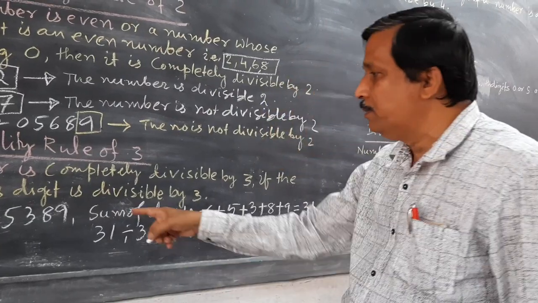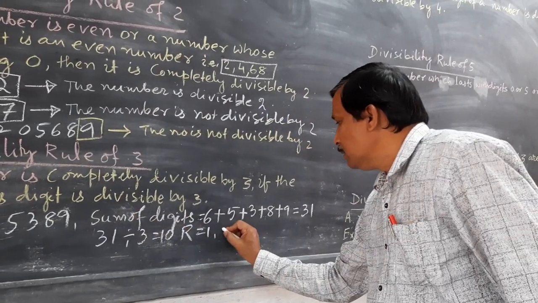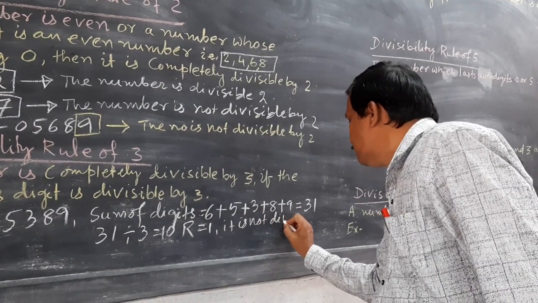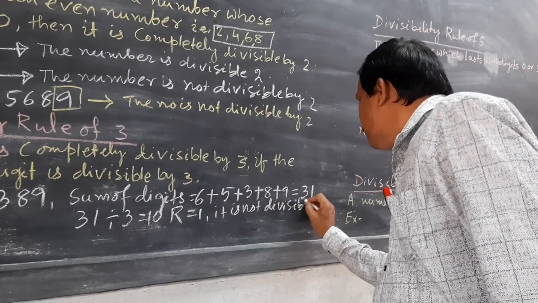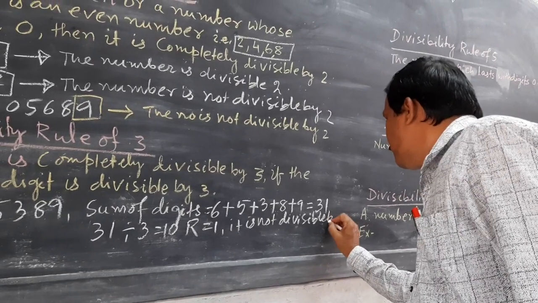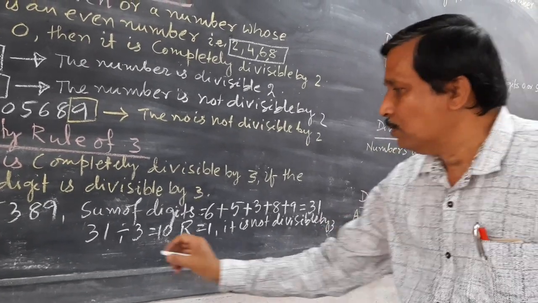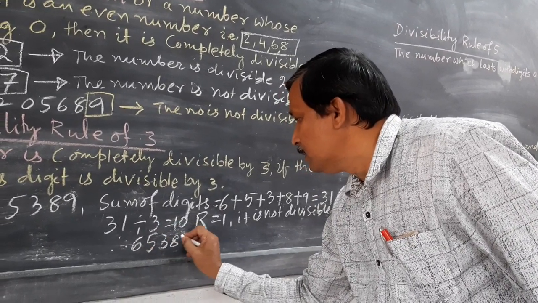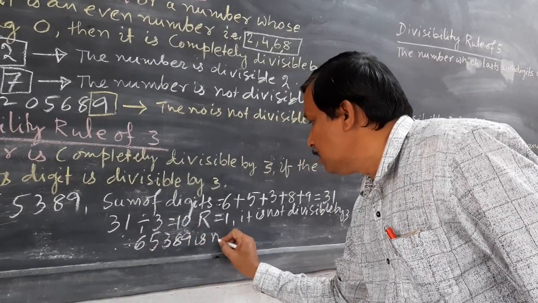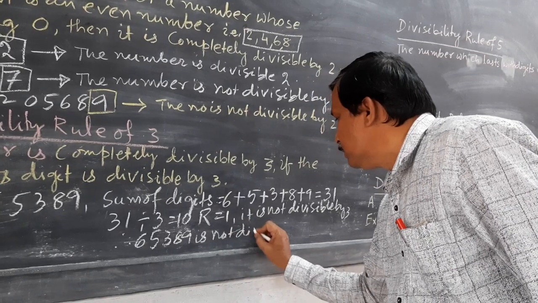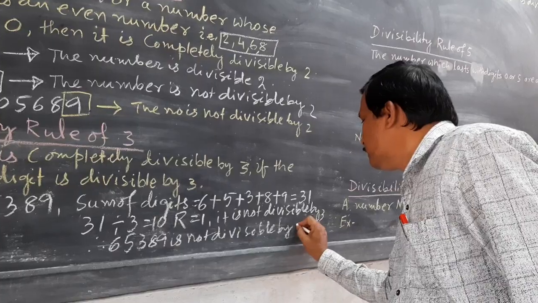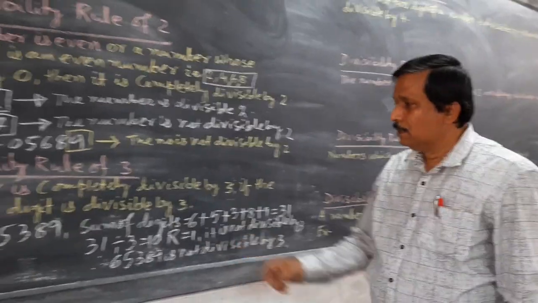So it is not divisible by 3. Therefore 6, 5, 3, 8, 9 is not divisible by 3. Okay, this is the rule.